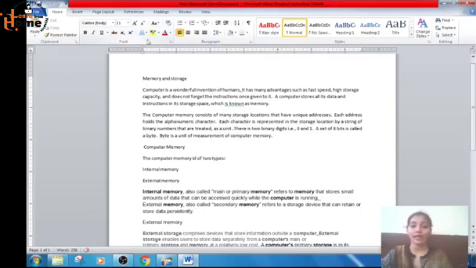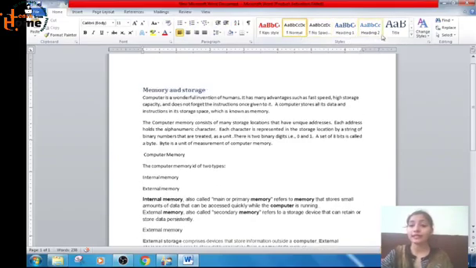Next we have the paragraph group. It gives you the options to change the alignments of the text, to make the bullets. Like you want to write something in points, so you can select it from the paragraph group in the home tab. Next here are the different styles.